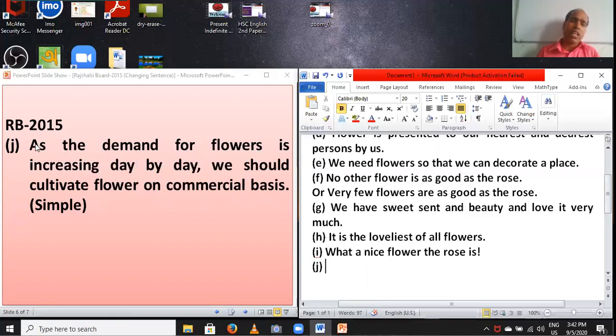Because this sentence has as and two subjects. So this sentence is a complex sentence. If you find as, you have to change it to simple. While changing into simple, you have to use because of instead of as. First, you have to say because of.